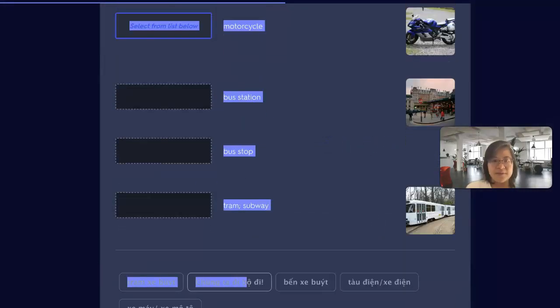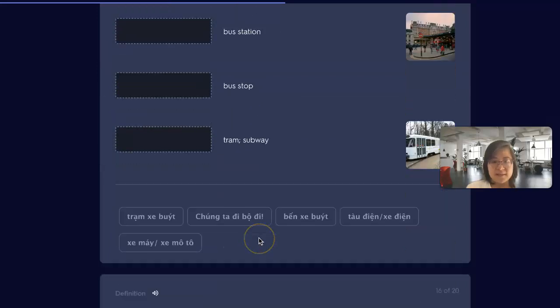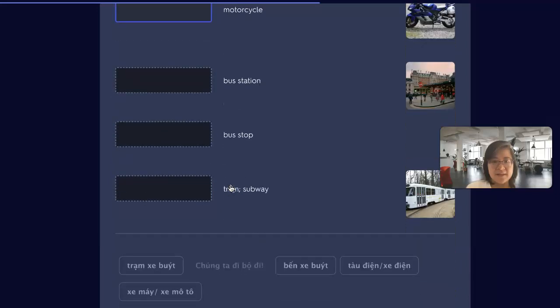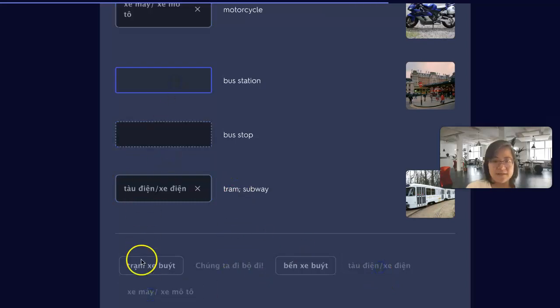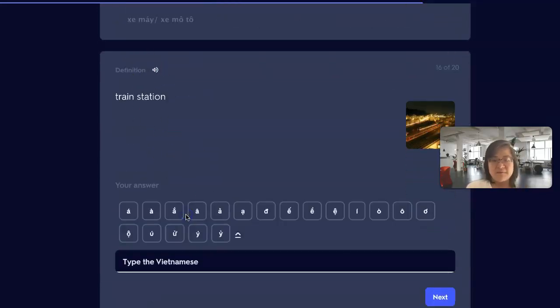Oops, sorry, need to do it like this. Click, click. There. It's a little bit tedious, but it's okay. Yeah, click, click, something like that. So train station, then they have to write.